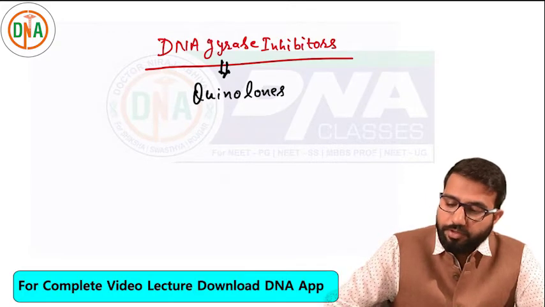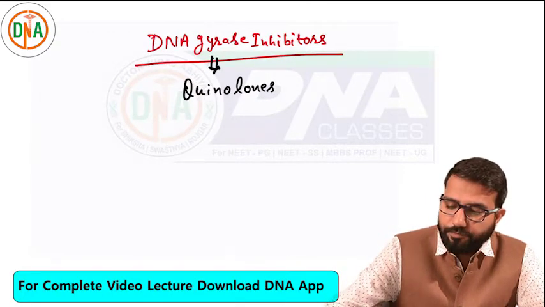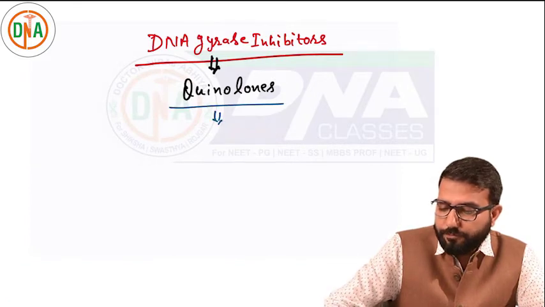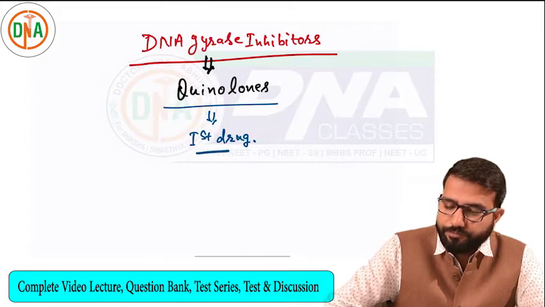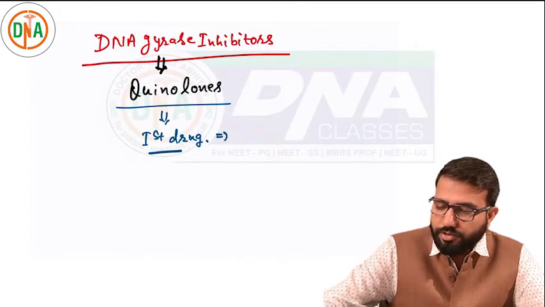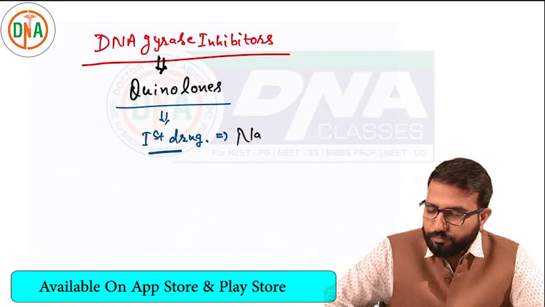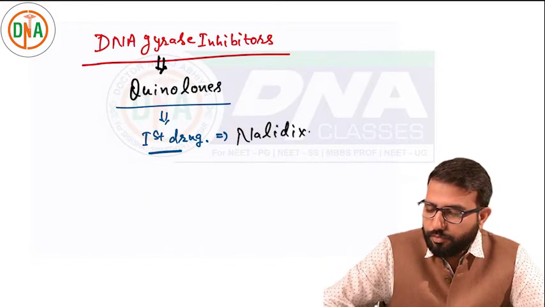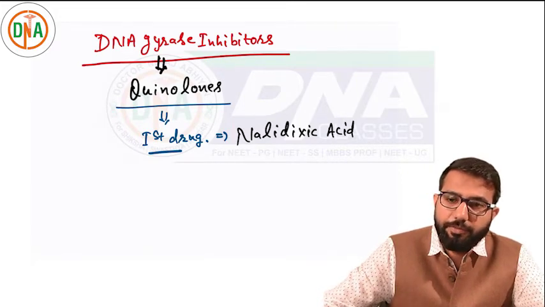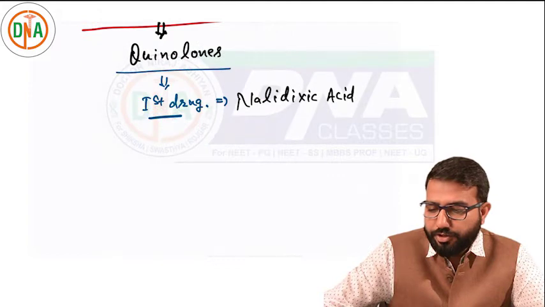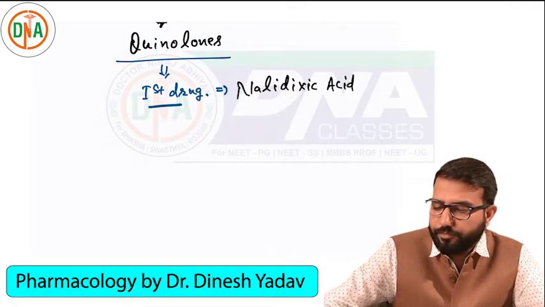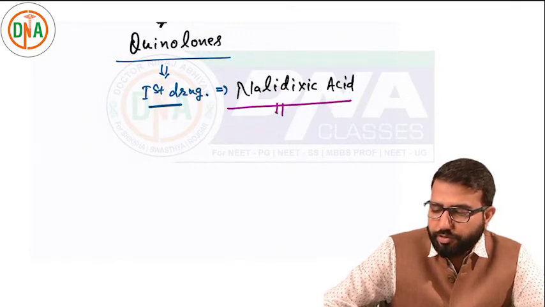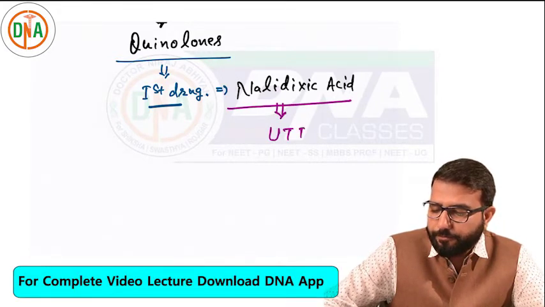So, quinolones, the first quinolone was nalidixic acid. It was mainly effective for gram-negative bacteria. It was used in UTI, urinary tract infection.